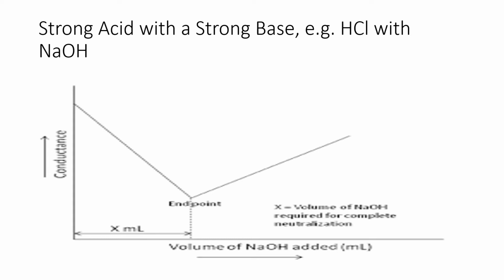After the end point, the curve goes on increasing constantly, which indicates that as you are adding more OH minus ions or hydroxyl ions, their concentration goes on increasing. This is the curve representation of the conductometric titration. Almost in all cases of strong acid versus strong base, the curve will be similar.